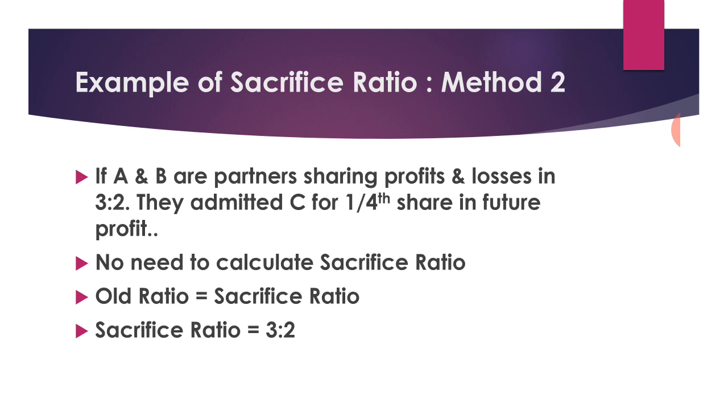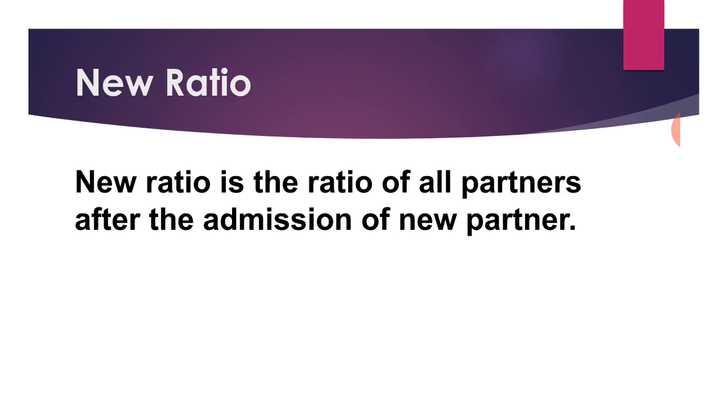Example of sacrifice ratio under method 2. A and B are partners sharing profits and losses in the ratio 3:2. They admitted C for 1/4 share in future profit. Here new ratio is not given. Instead 1/4 share, that is the new partner's share, is given. So no need to calculate sacrifice ratio because old ratio is equal to sacrifice ratio. So sacrifice ratio is 3:2.